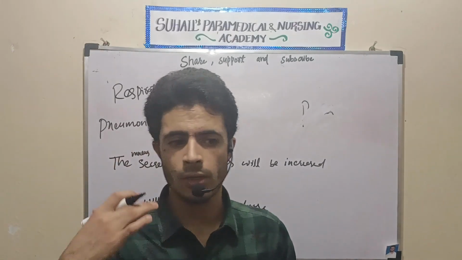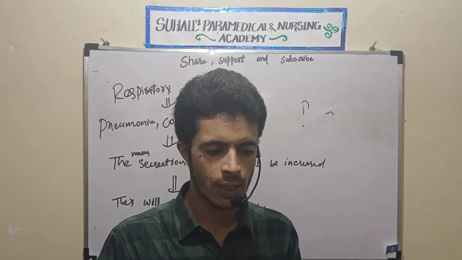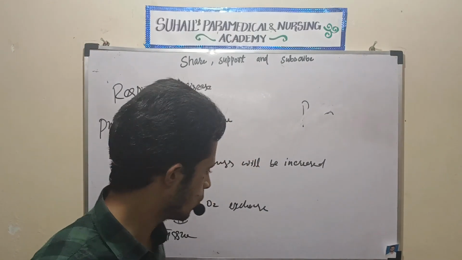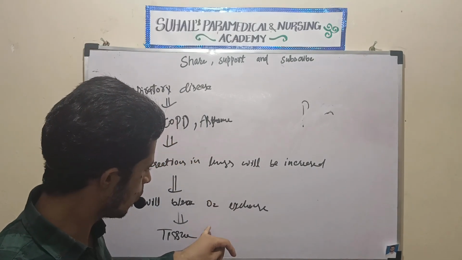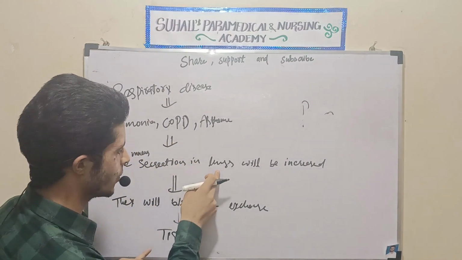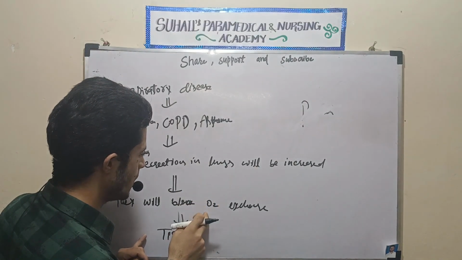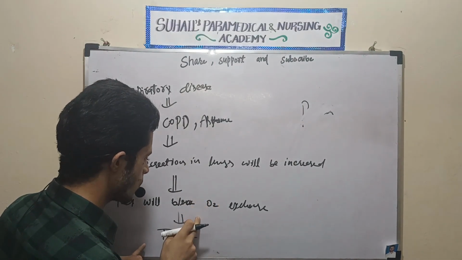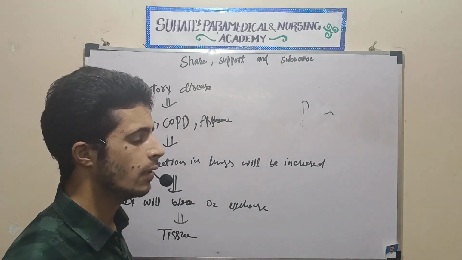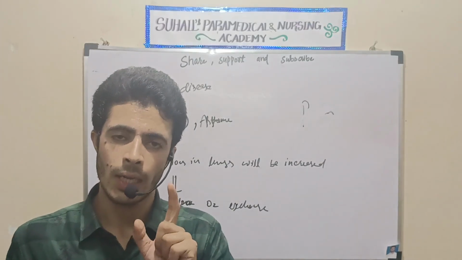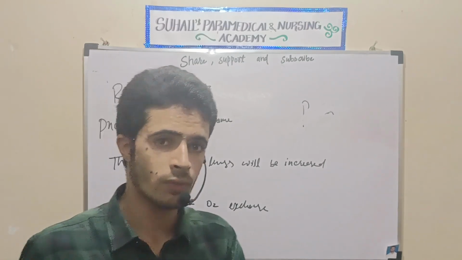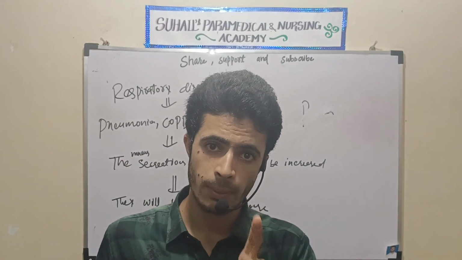When there is no deliverance of oxygen towards the tissues, what will happen? When there is less oxygen exchange, no exchange of O2, there will be less oxygen in the blood. When there is less oxygen in the blood, less oxygen will reach the tissues. What will happen?